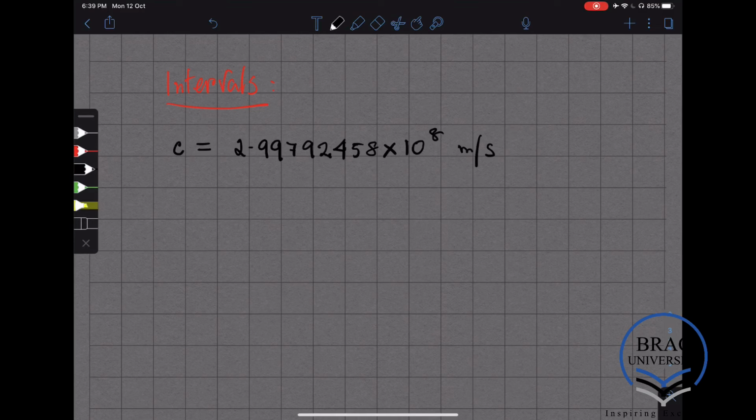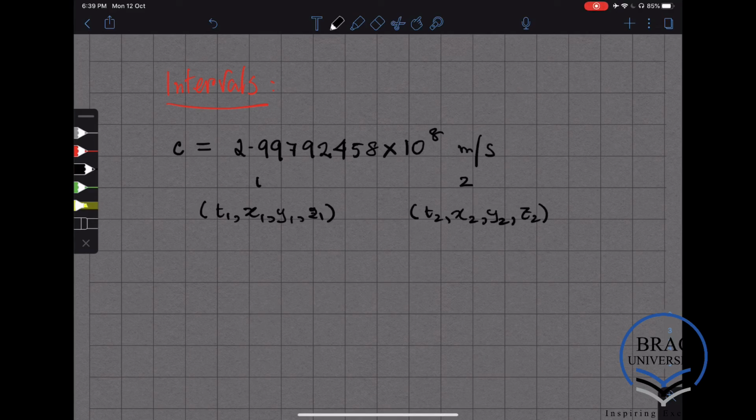So now suppose that a pulse of light emanates from some event, which is given by say t1, x1, y1, and z1, and it reaches some other event, say t2, x2, y2, and z2. Then what is the distance that the pulse of light travels from point 1 to point 2?